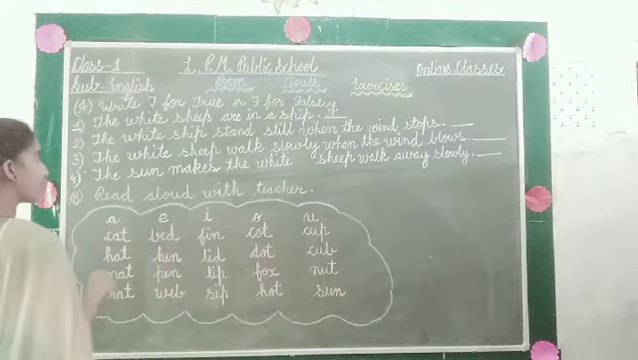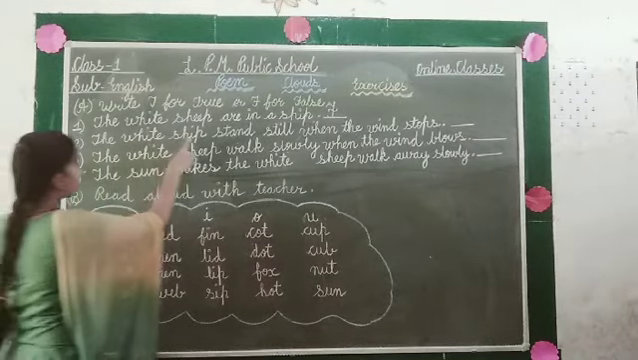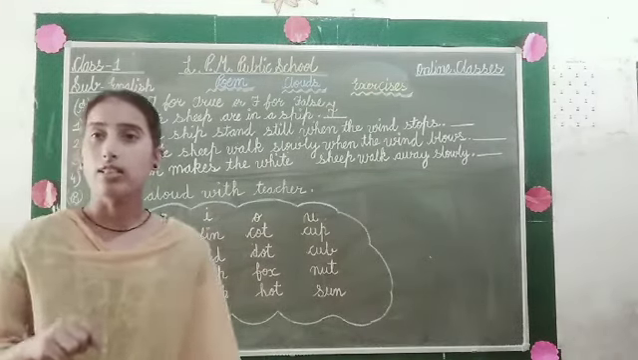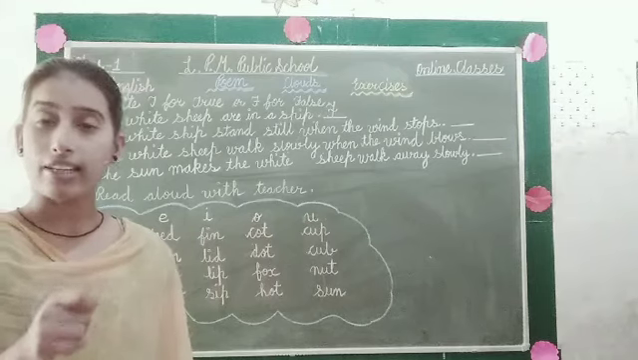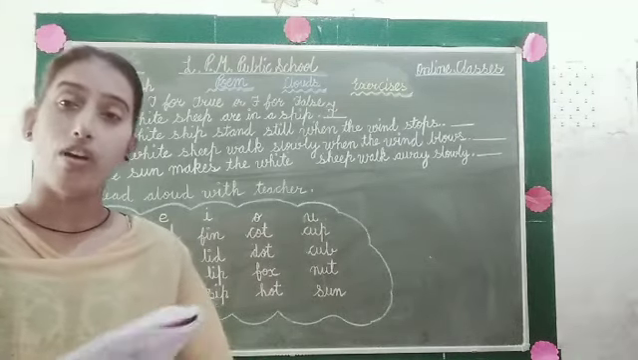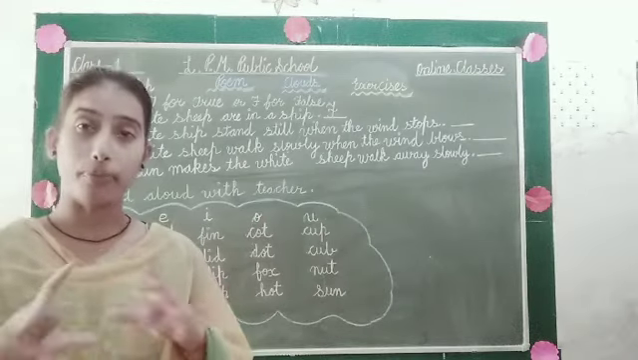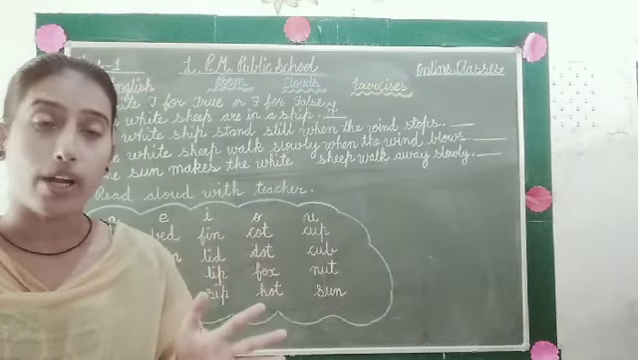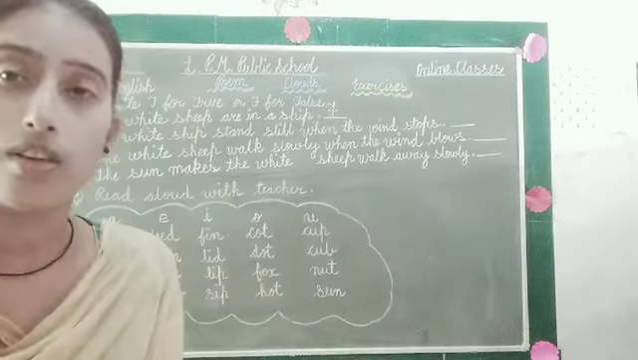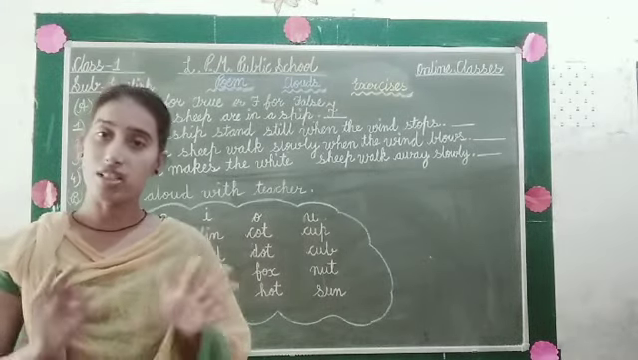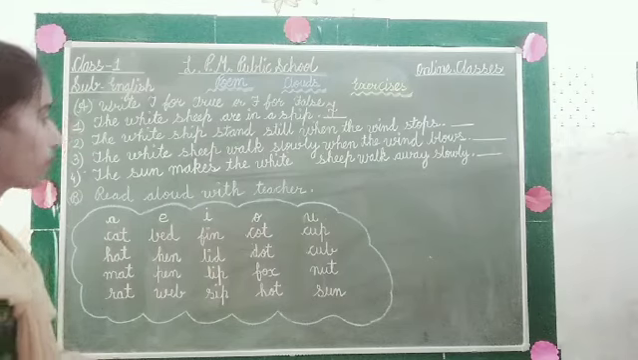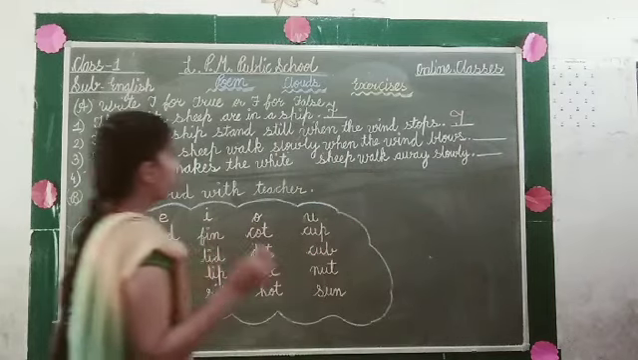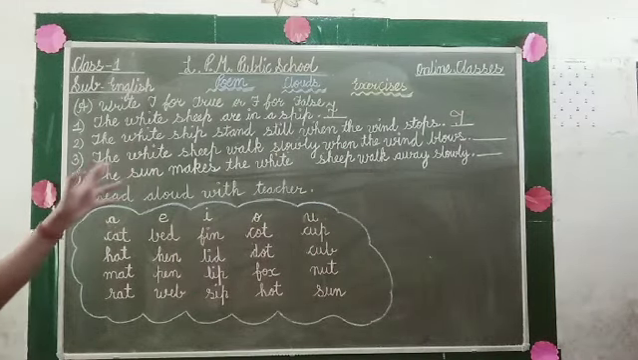And after that, the second sentence is, the white sheep stands still when the wind stops. So tell me, is this sentence true or false? We already learned in the poem that there are white sheep in the clouds, and when the wind stops, all the white sheep stand still. So student, we have to write true here, because it is true that the white sheep stands still when the wind stops, okay?